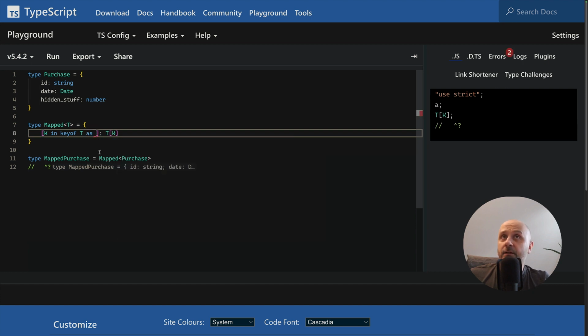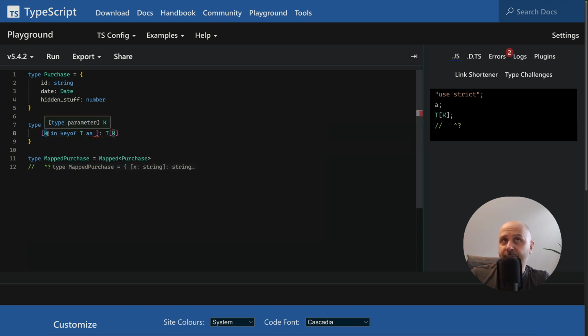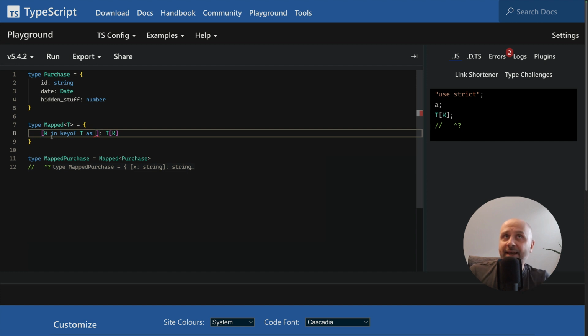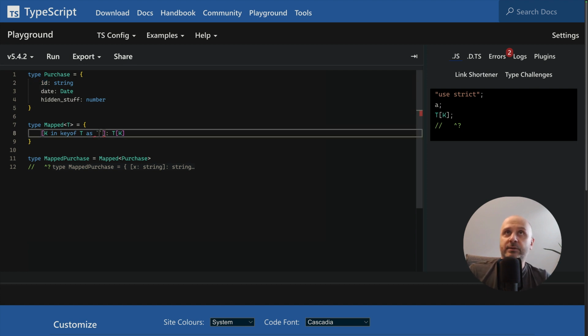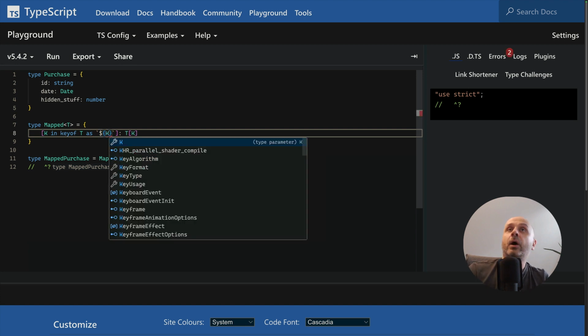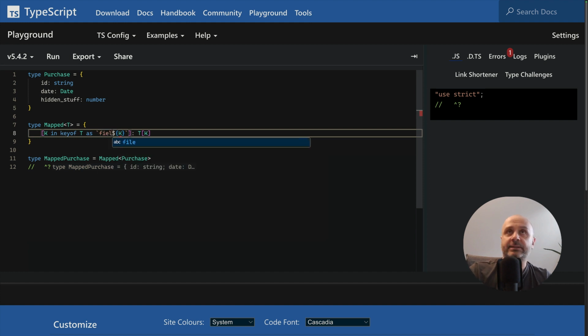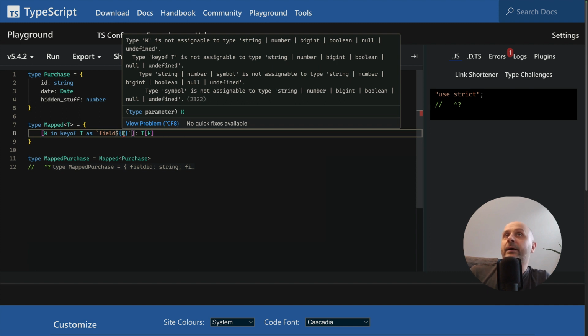When using the as clause, we have access to the K type parameter, or basically whatever we put here in the range of available keys. So what we can do, for instance, is rename the keys. Let's say that we want to prefix all the properties with field, so that would be fieldId, fieldDate, fieldHiddenStuff, whatever. So let's use a template string, and we're going to put here what K is, and let's prepend it with field.